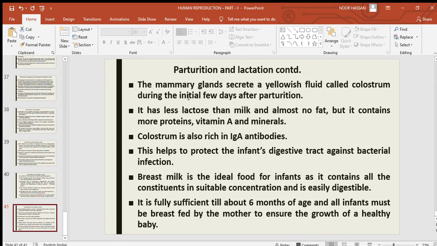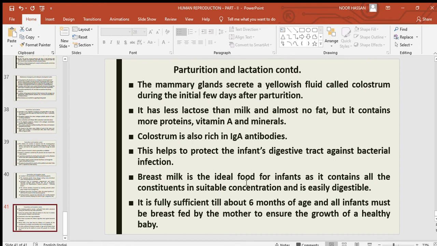The mammary glands secrete a yellowish fluid called colostrum during the initial few days after parturition. It has less lactose than milk and almost no fat, but it contains more proteins, vitamin A, and minerals. Colostrum is also rich in IgA, immunoglobulin A antibodies, which help protect the infant's digestive tract against bacterial infection and greatly increase the immunity of the infant.